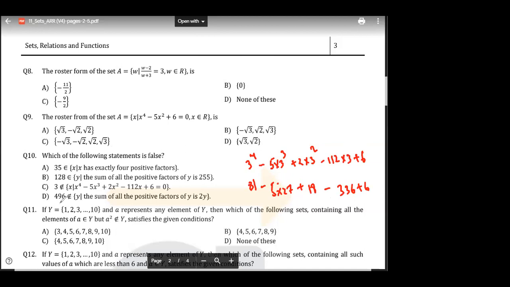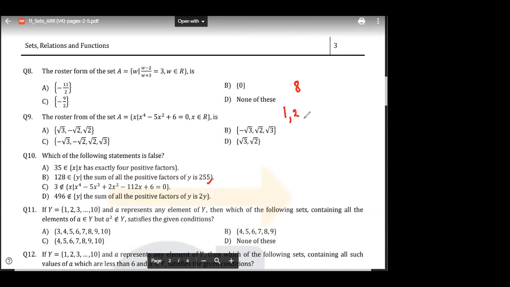So A, B, C are true. So D must be false, right? You don't have to calculate. Now think about it. I'll take a small example for this one because this and this are same. Now suppose 8. What are the factors of 8 now? Tell me, what are the factors of 8? Sir, factors of 8 are 1, 2, 4, 8. हाँ या ना? समझ में आया?